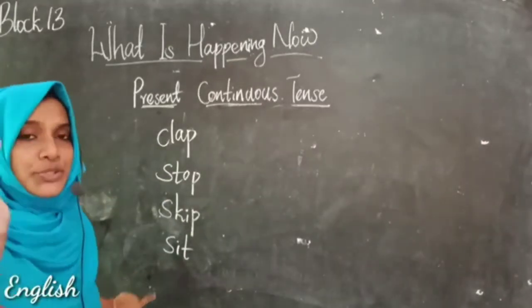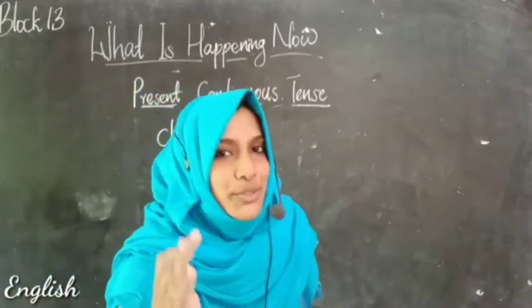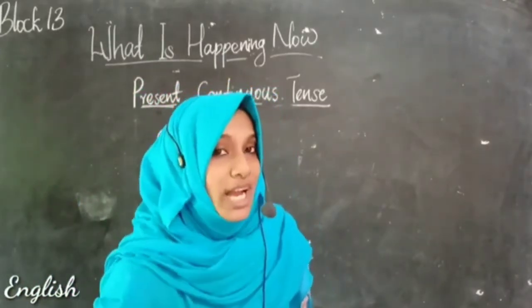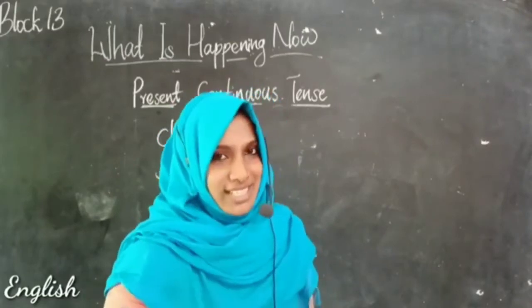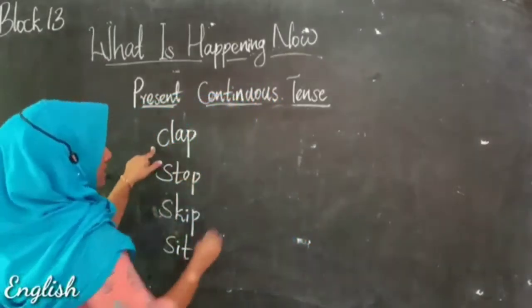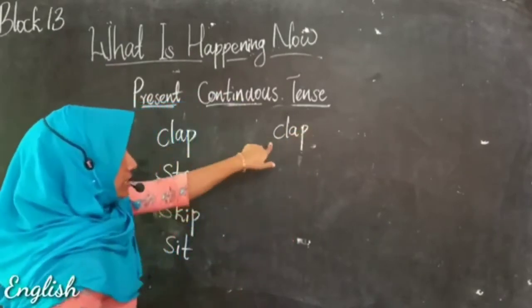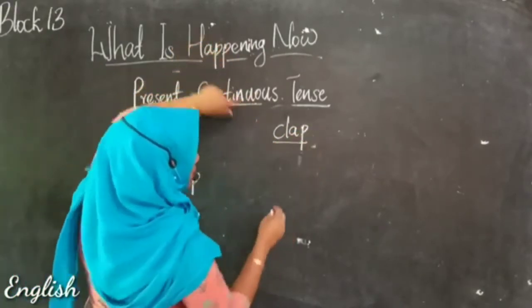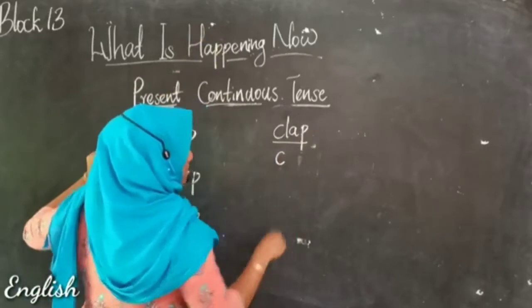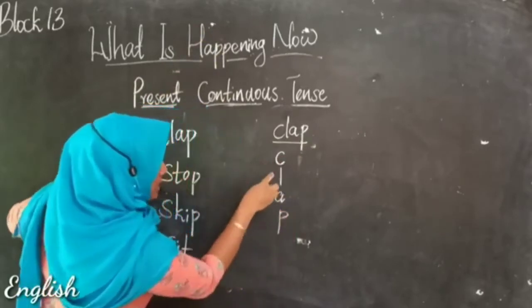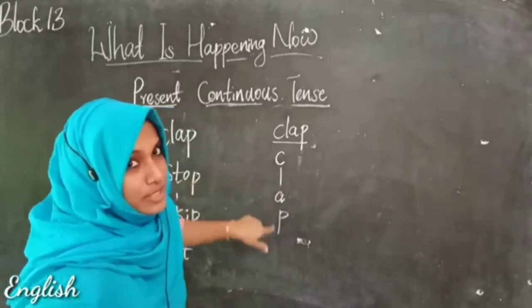Here, what you can do is you have to double the last letter. That means, let's take the word clap first. I'm going to write it this way: C L A P. Clap.